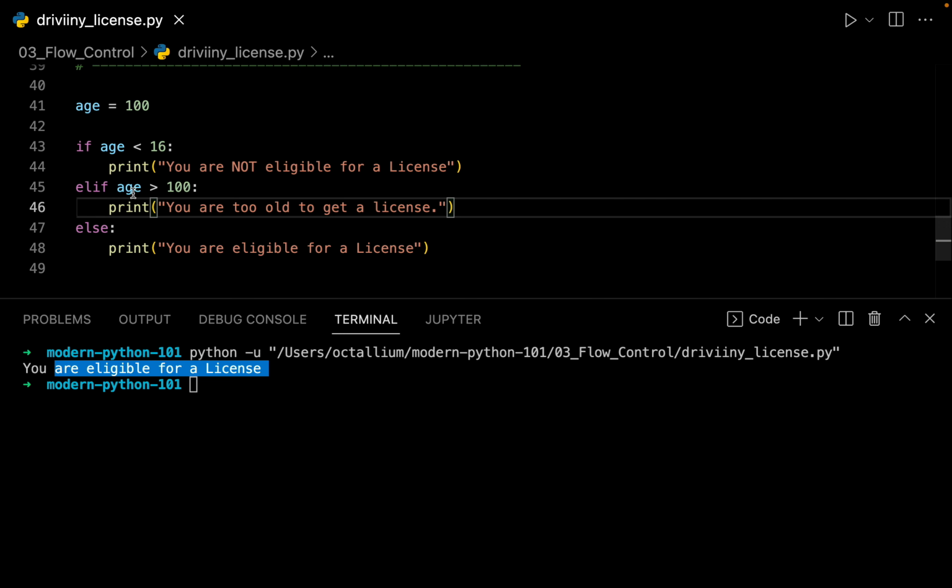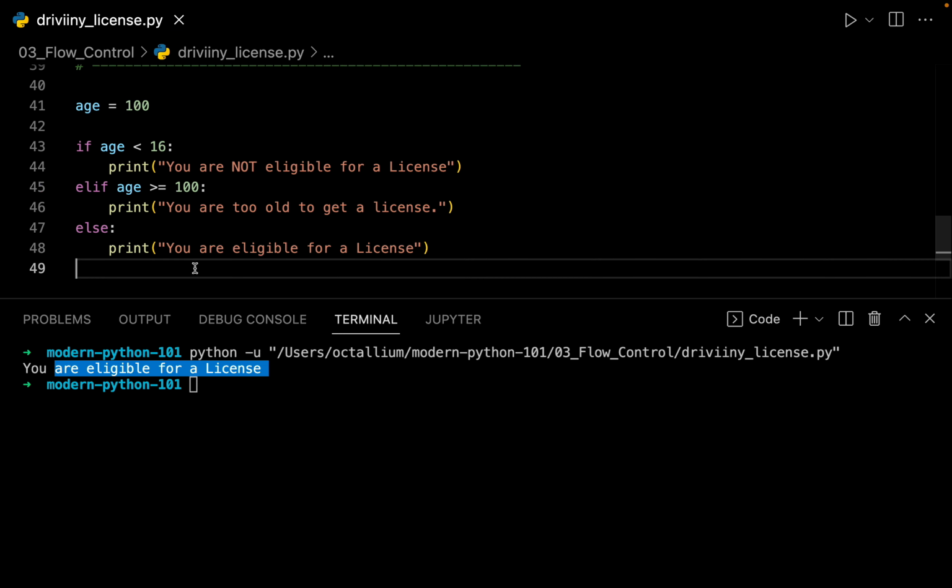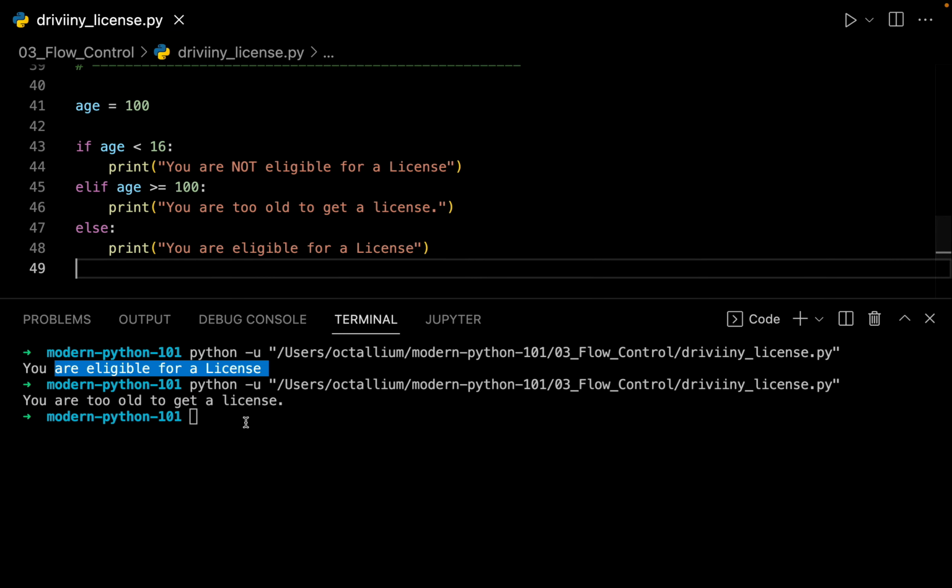We are saying that if the age is greater than 100, but right now our age is 100. So in order to make this statement true, we have to say if the age is more than or equal to 100. Now let's save it and let us try to run the file one more time. And this time we have a proper output saying that you are too old to get a license.